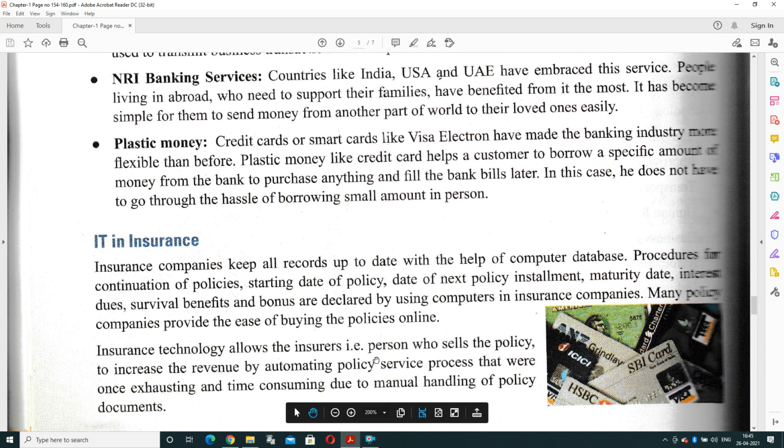IT in insurance. Insurance companies keep all records up to date, when a policy starts, when it finishes, when the next policy installment is due, the maturity date, everything is maintained with the help of IT. If the company is active, then it will help to generate revenue for the company. So with the help of IT, a company is able to maintain the records and stay active in the market.